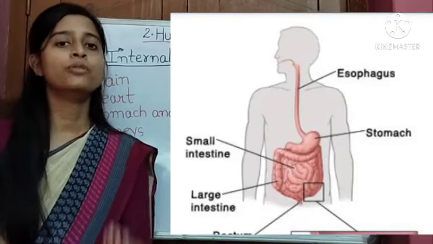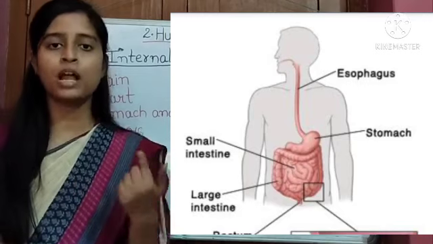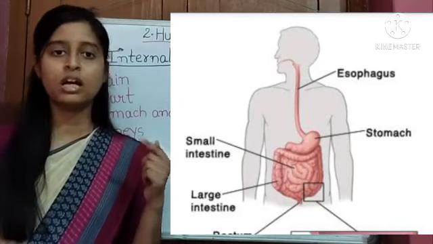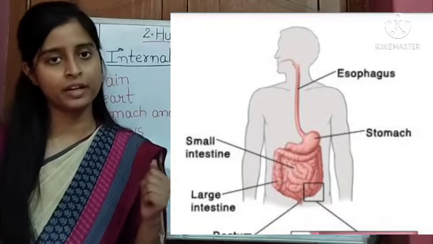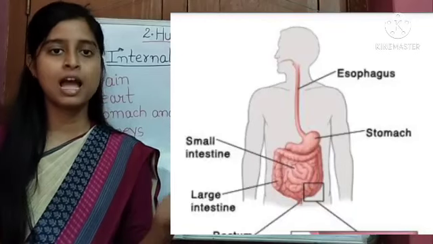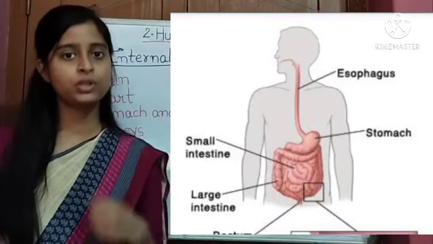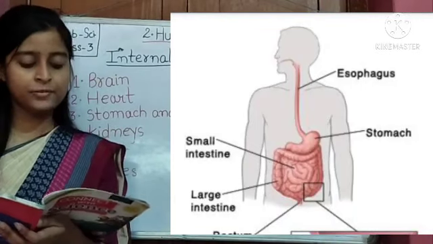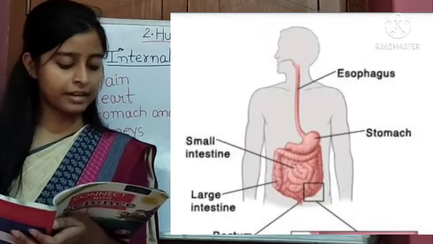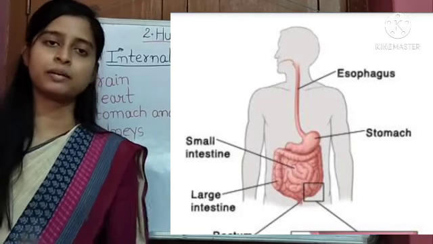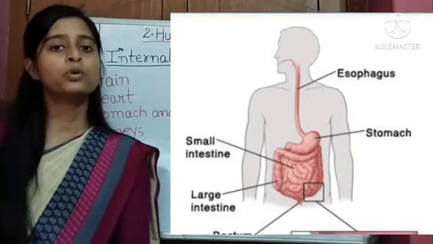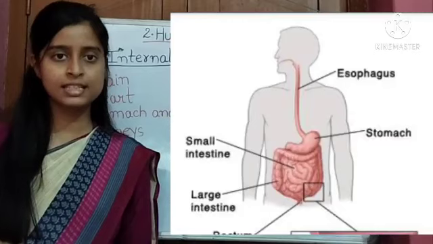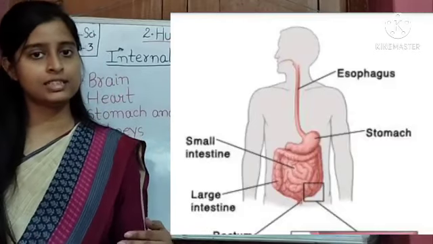You can see it on your screen. It further enters the small intestine and then the large intestine.